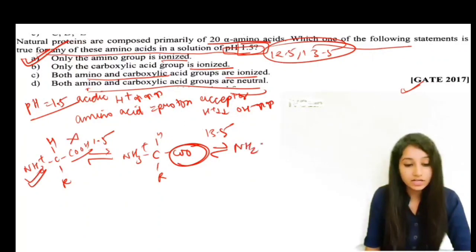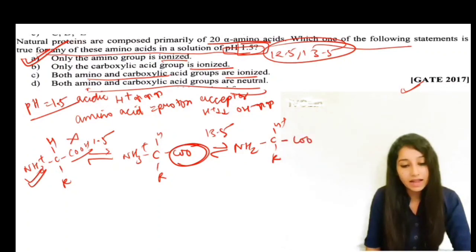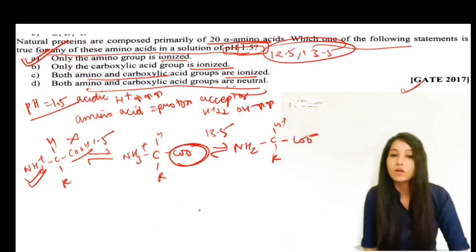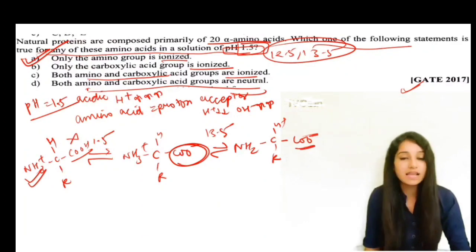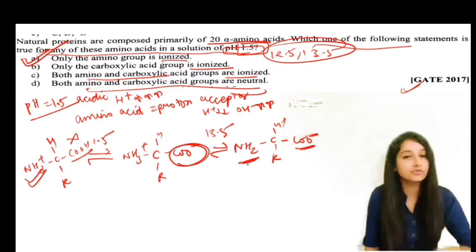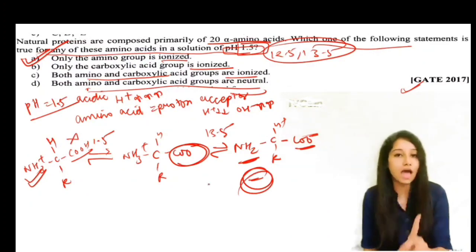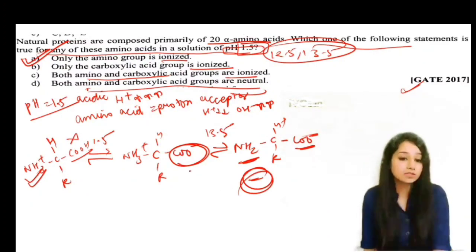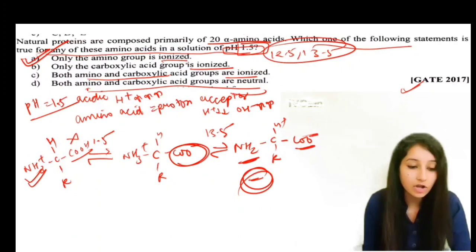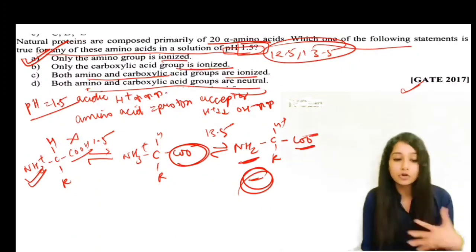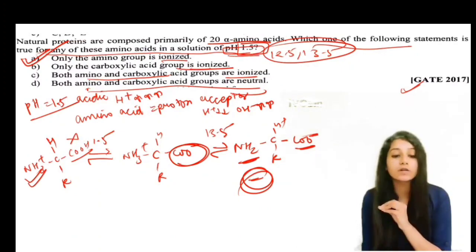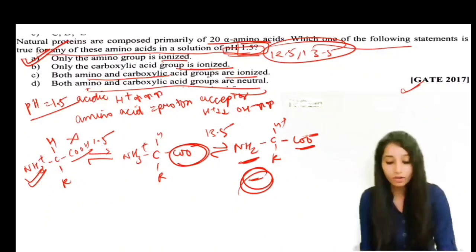The carboxylic group has donated its proton, and NH2 has donated its proton. So in this condition, negative charge is present on the carboxylic group, and the carboxylic group is ionized. So in that condition, option B will be correct. So you have to perfectly see what pH is given.